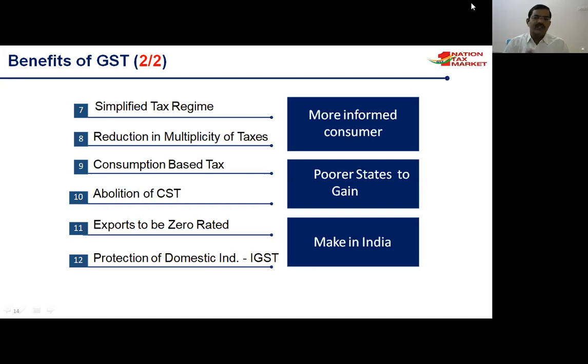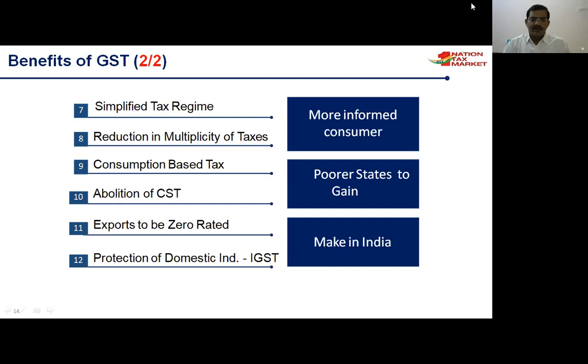And abolition of CST, there is no CST, central sales tax. So these two help the poorer states to get more revenue. One last one is that exports are zero rated. Our exports are zero rated.